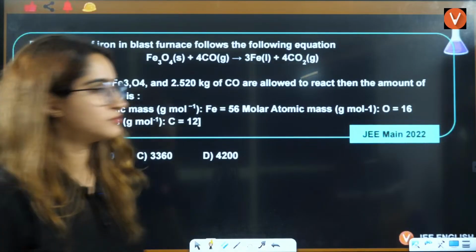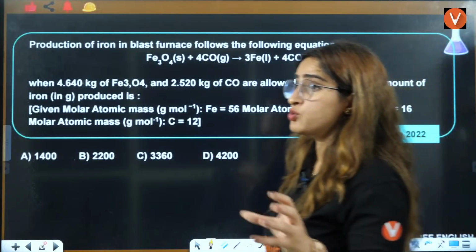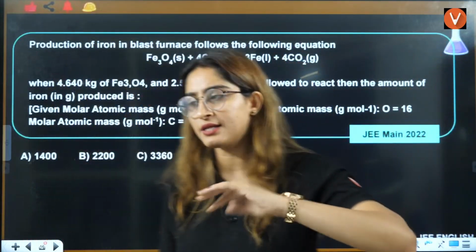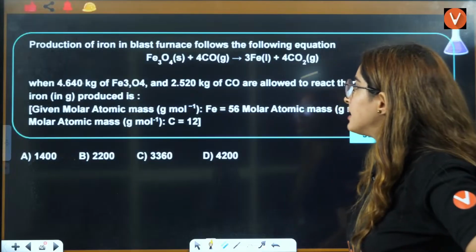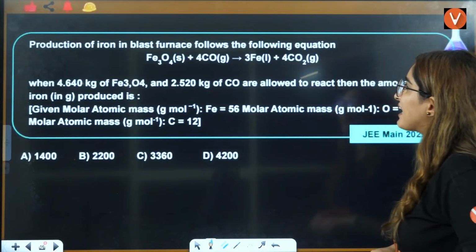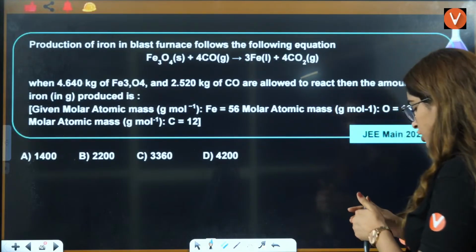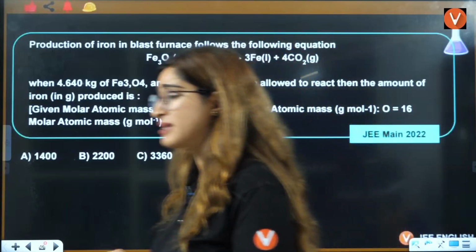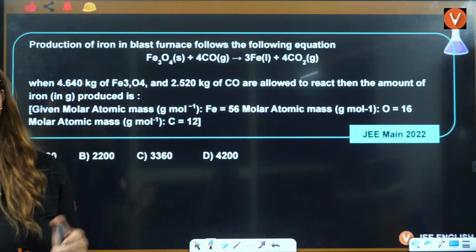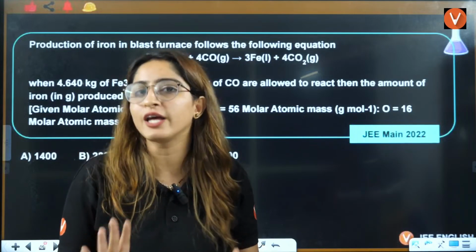No issues, Ria. Let's solve this question of JEE Mains 2022. The question says that production of iron in a blast furnace follows the following equation. This is your JEE Mains 2022 question. You can see I have picked out previous year questions only, and they are repeated, so you can't ignore this topic.